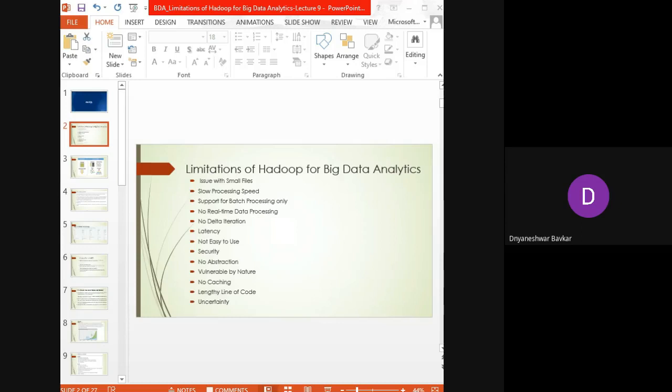The next one is security. Security is one of the biggest limitations of Hadoop, as Hadoop is challenging to manage for complex applications. If the user doesn't know how to enable security on the platform, then your data can be at huge risk. If the Hadoop admin has much knowledge, then he can handle it. At the storage and network level, Hadoop is missing encryption, which is a major point of concern.